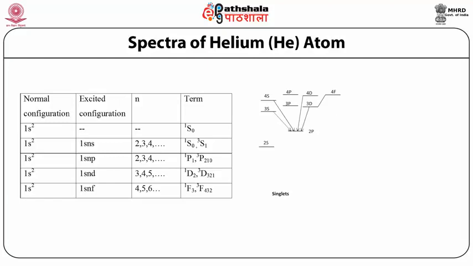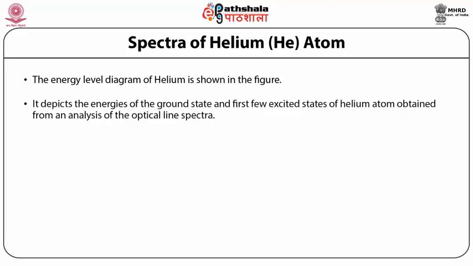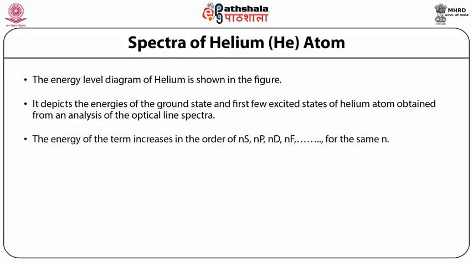The figure corresponding to this table shows the singlets and triplets. The energy level diagram of helium is depicted in the figure. The energies of the ground state and the first few excited states of helium atom are obtained from an analysis of the optical line spectra. The energy of the term increases in the order of ns, np, nd, nf.